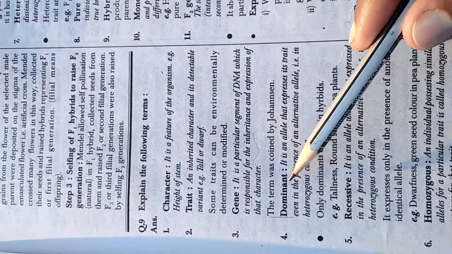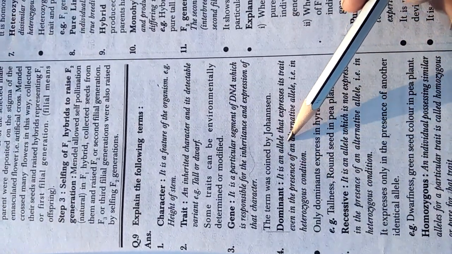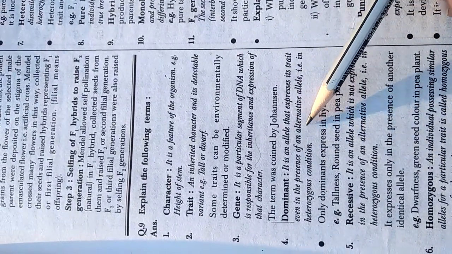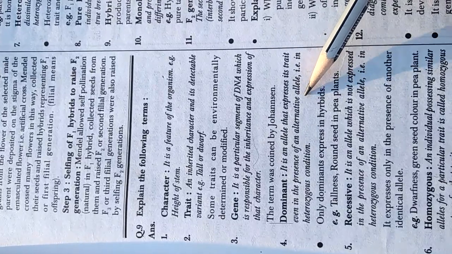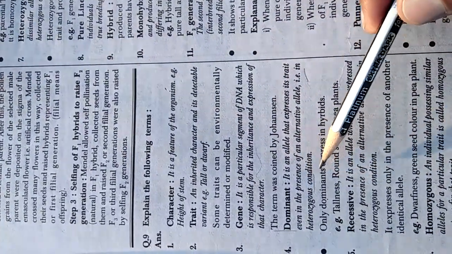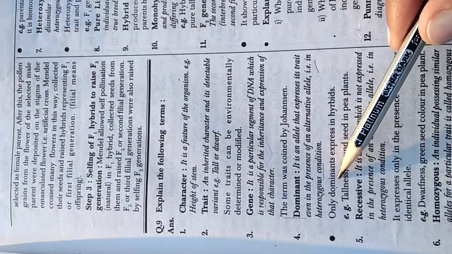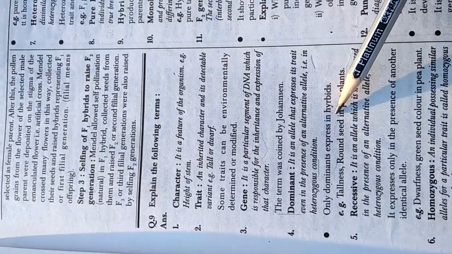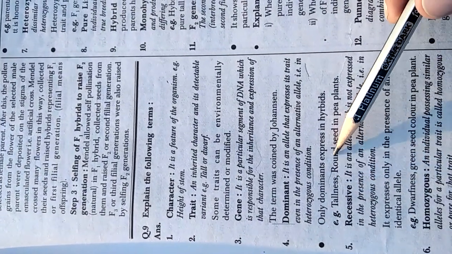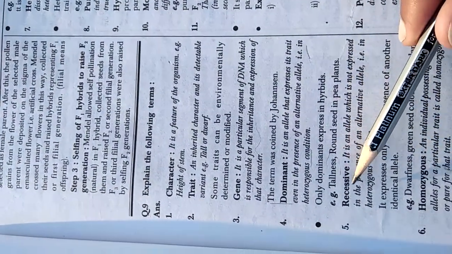Dominant: it is an allele that expresses its trait even in the presence of an alternative allele. In heterozygous condition, only the dominant expresses in the hybrid. उदाहरण में दिया है tallness, round seed in pea plants.